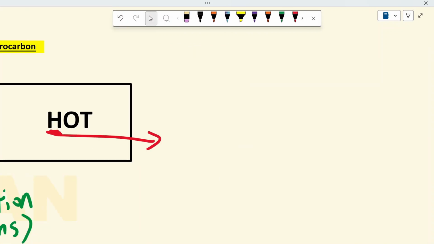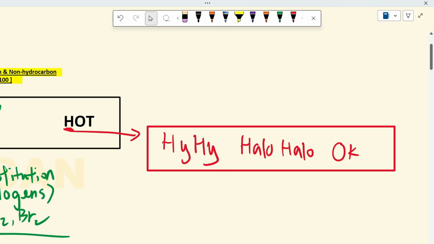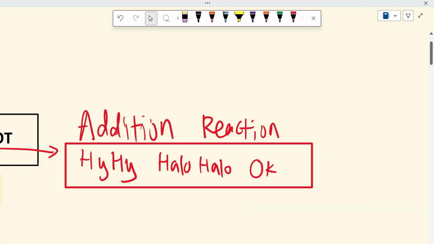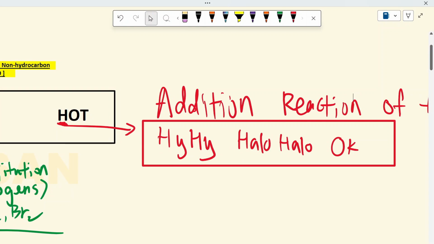So this H actually represents another acronym, which is "hi hi, hello hello, O". Now this is another acronym for the addition reaction of alkene. For this acronym, you don't even have to memorize, isn't it? You automatically remember it. Just hi hi, hello hello, O, and that's it. Sounds like you're answering the phone, right?